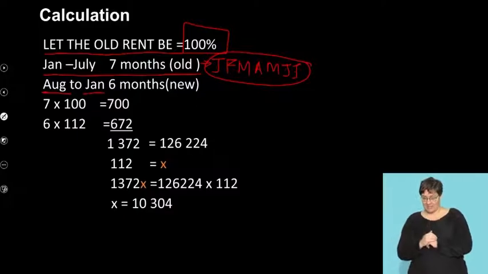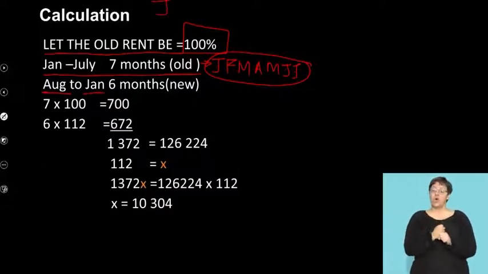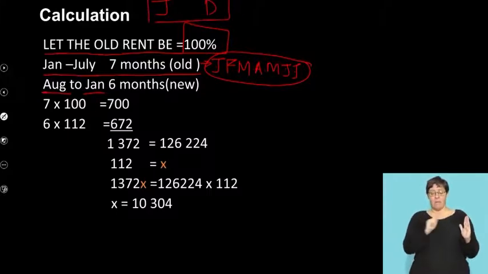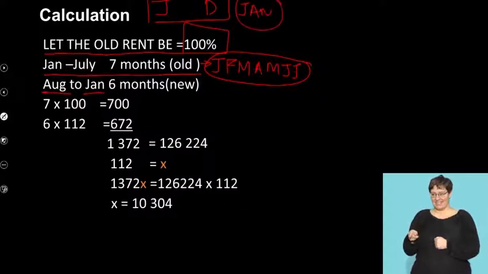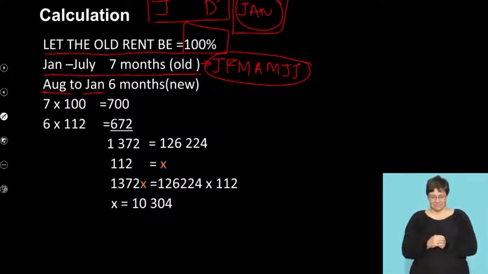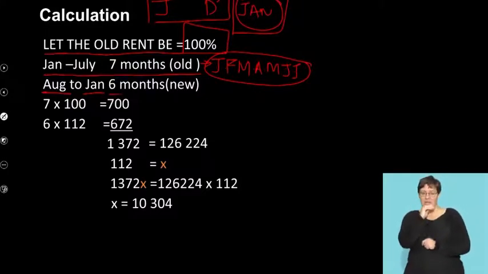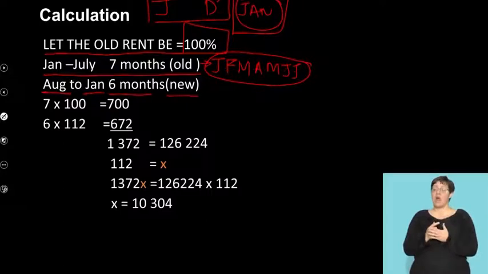So in other words, your financial year here is January to December, correct? But because you've also received that rental, clearly that's the one out of your financial year. So you can see that the new rental would be from August to January, which would be 6 months, which will be your new rental.